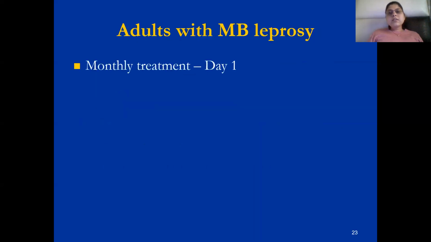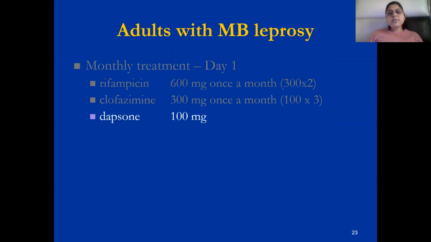For adults with multibacillary leprosy, on day one we have to give rifampicin, clofazimine, and dapsone. Rifampicin is given in a dose of 600 milligrams once a month; 300 milligram tablets are available, so 2 tablets are given on day one.